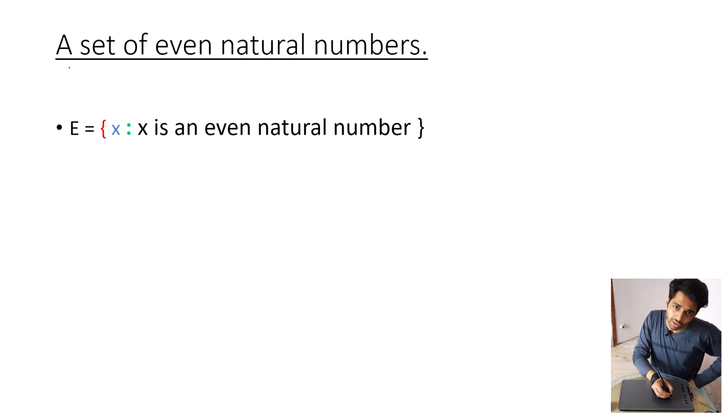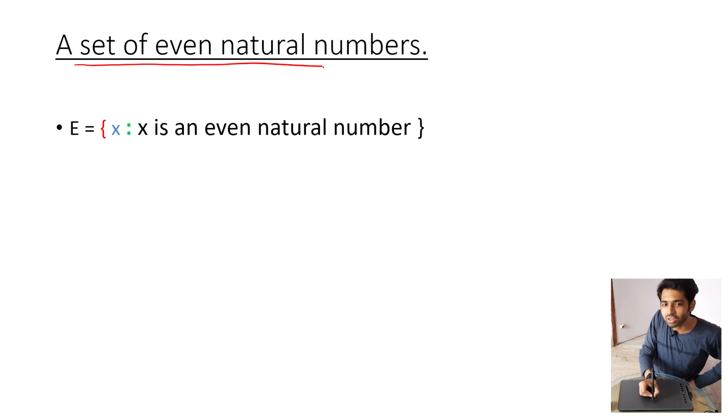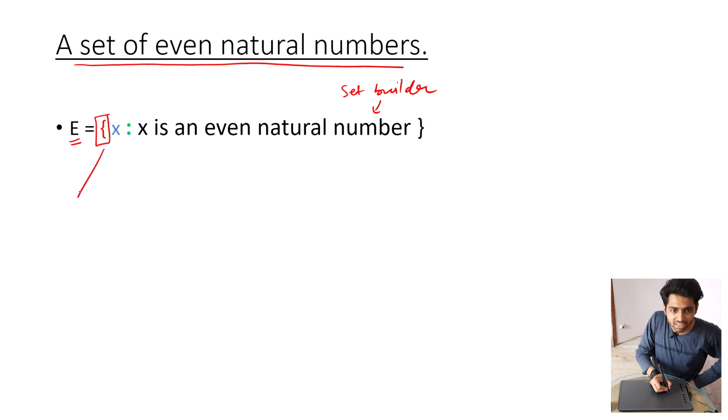Now let's start with the last example. We saw the set of even natural numbers in roster form, but in set builder form it is a little bit different. Can you see here I have represented it with capital E. This bracket I have highlighted in red. How do you read this?